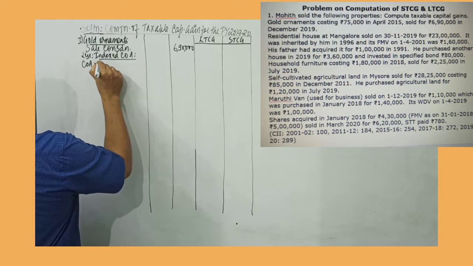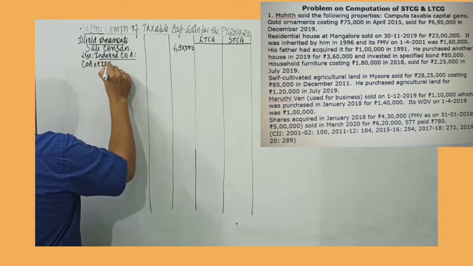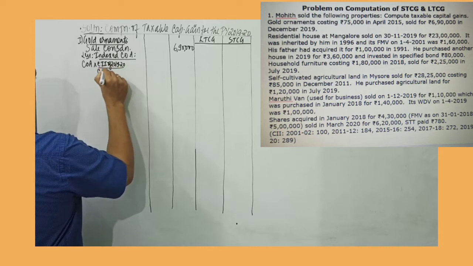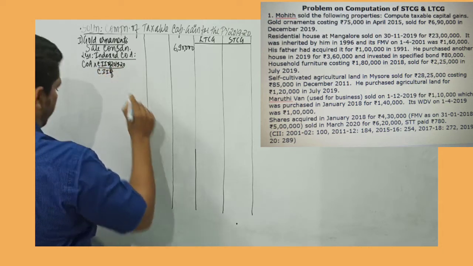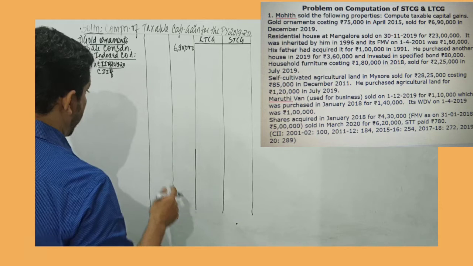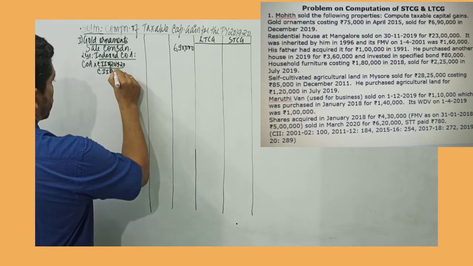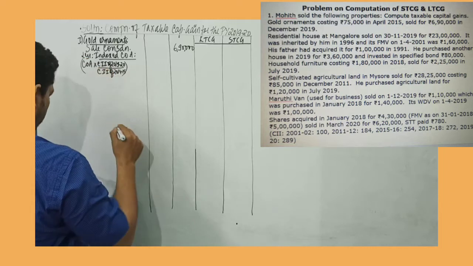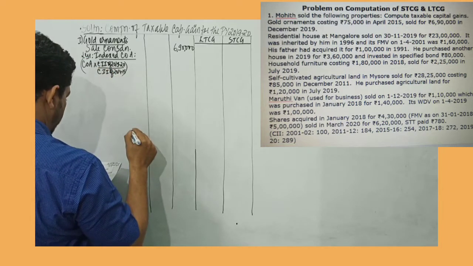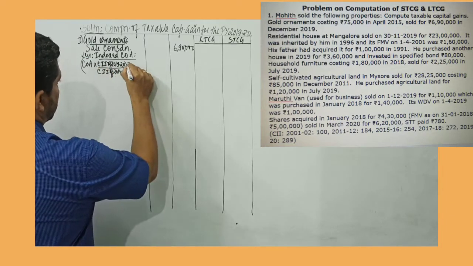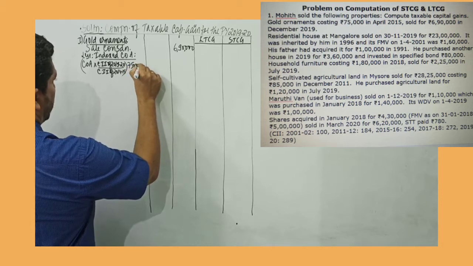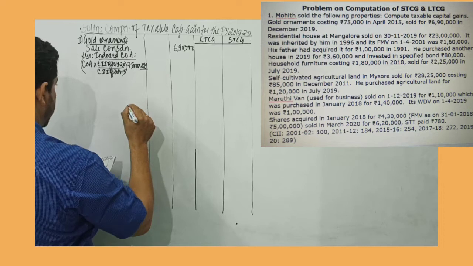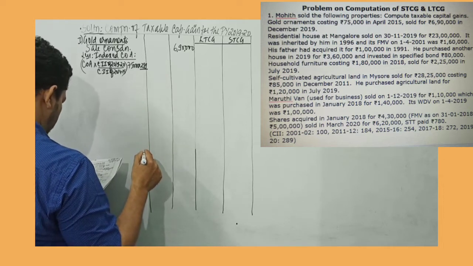So we deduct indexed cost of acquisition. So cost of acquisition into CII of 19-20, that is our current previous year, divided by CII of the year of purchase. Gold was purchased in January 15. So that is 2014-15. The cost is 75,000 into 289 divided by CII of 14-15, which is given in the problem.